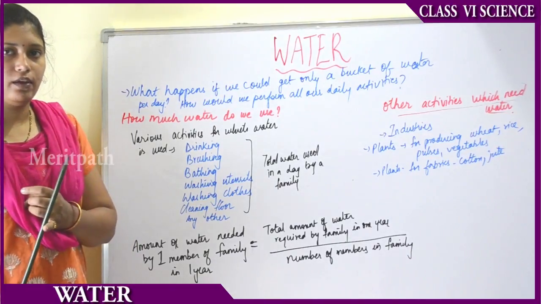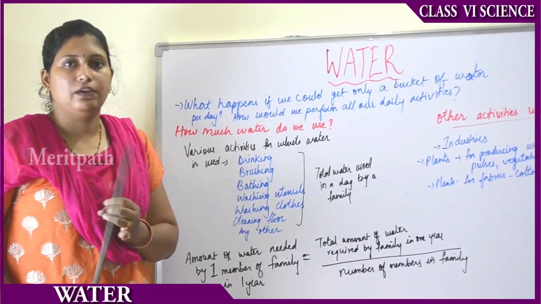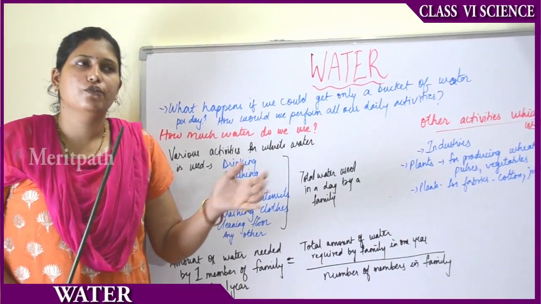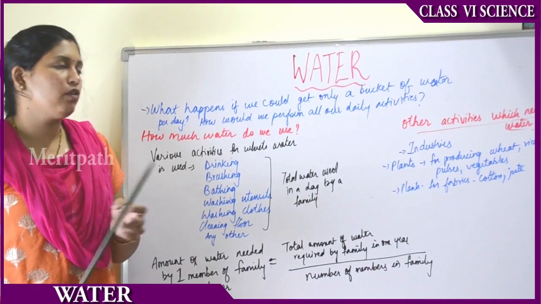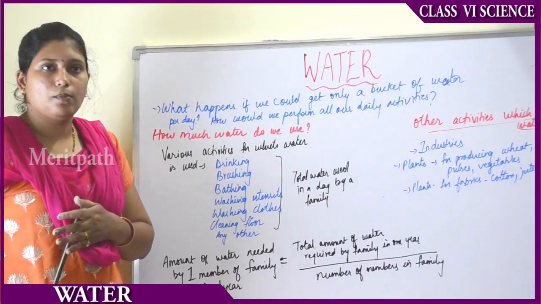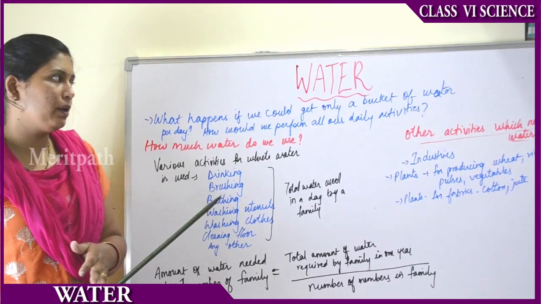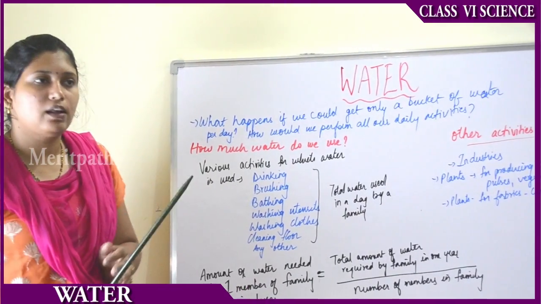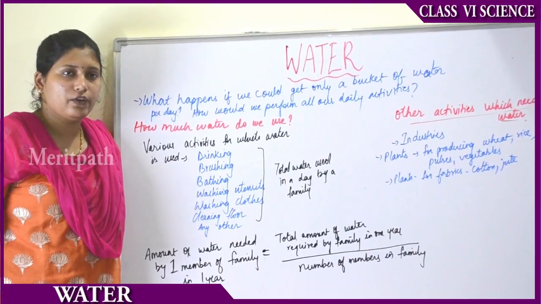Water everywhere. Water we need in every activity almost, and water is present everywhere around us in the form of snow, in the form of water. So in the frozen form it will be in the form of snow or ice. Then in the liquid form it will be in the form of water. Then in the gaseous form it will be in the form of water vapor. Like that, water is present everywhere around us, and we require water for many activities of our life like drinking,